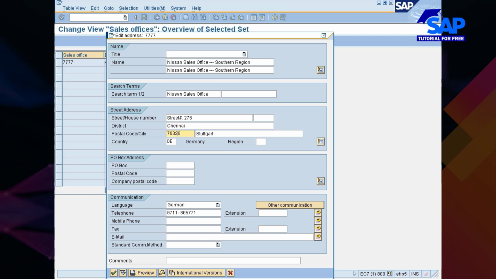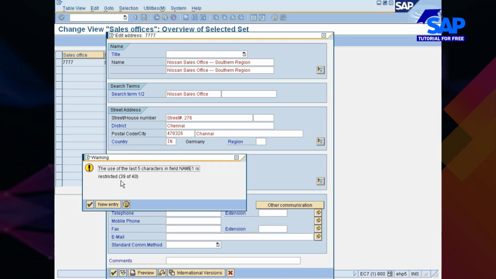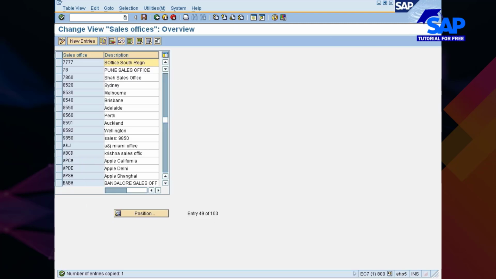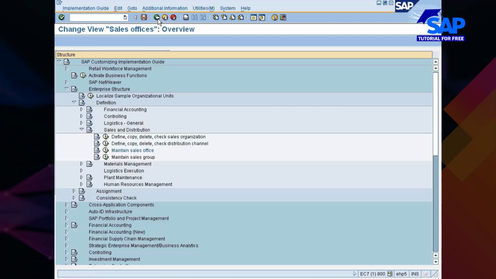I would say district Chennai, something like this. Chennai, country IN, language English. Okay, so you remove this, and then you go ahead and save this. The use of 5 characters in field name 1 is restricted 39 to 40. That's okay. Save it. Nissan changes. Okay, and then sales group.